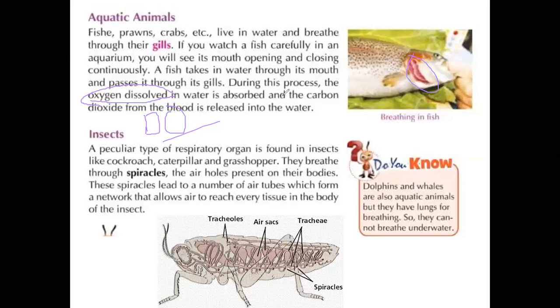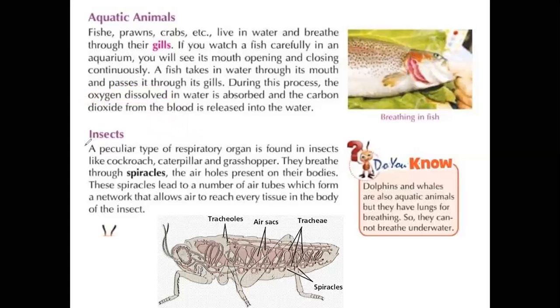Next, carbon dioxide is expelled out. The carbon dioxide is also removed from the blood. Again, from the blood to the gills, and from the gills it is removed out. Simply, in aquatic organisms the breathing process takes place through gills. The respiratory organs of aquatic animals are the gills.